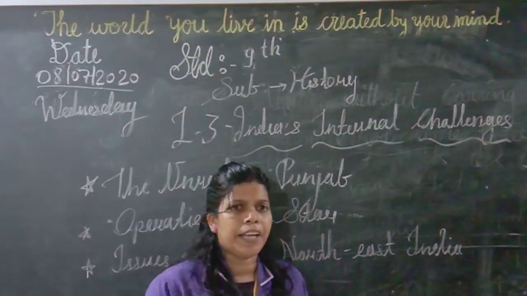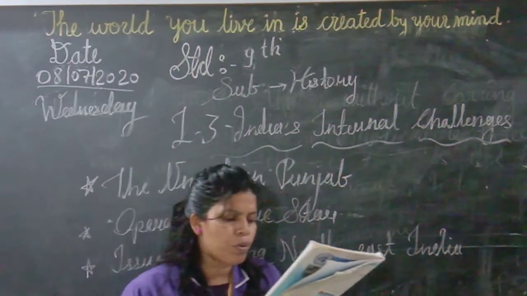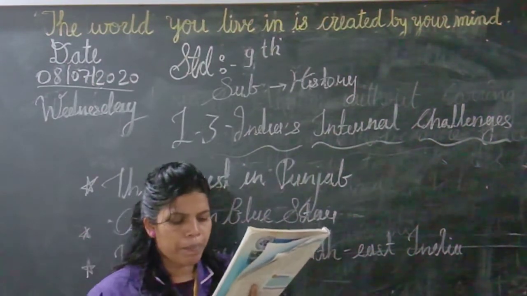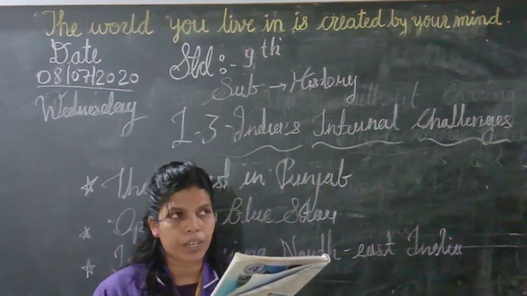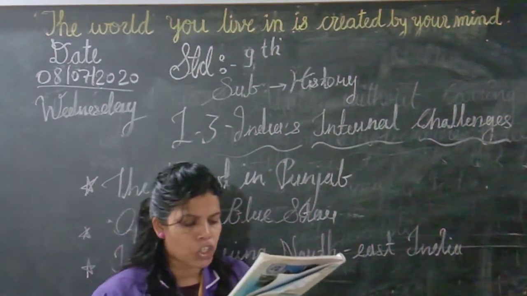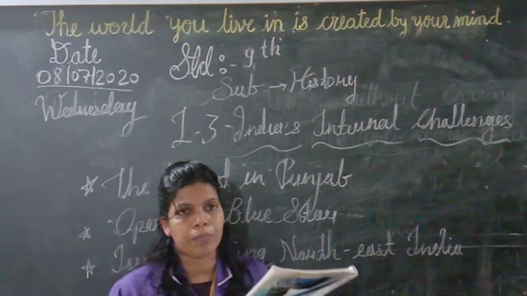The third state is Assam. In 1983, there was an intense agitation staged by the All Assam Students Union and the Assam Gana Sangram Parishad over the question of dominance in Assam and Bengali migrants.